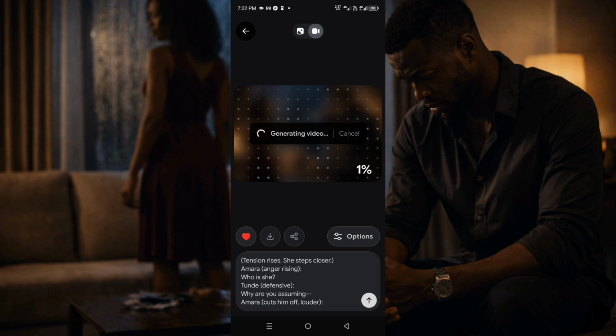Once GrokAI is done generating your video, all you need to do is take a listen to see if you like what it has generated, and if you don't like what it has generated, you can regenerate again.